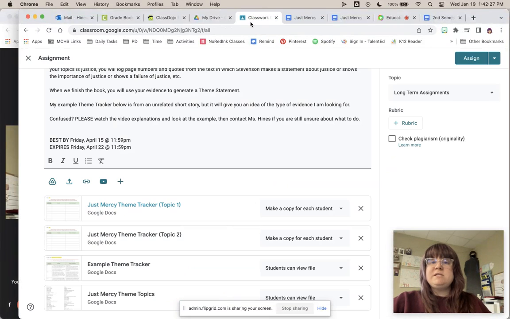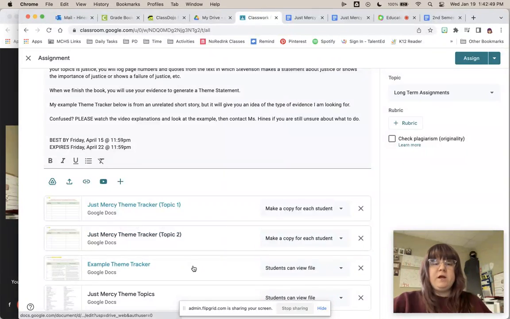You will create a theme statement for both topics. So you'll create a theme statement for both theme trackers. You will then choose one of your theme statements and use that to write your essay. But you will come up with two theme statements. You'll choose one, and that will be the thesis of your essay. So there's two of those there because you're going to do two topics. They both look the same.